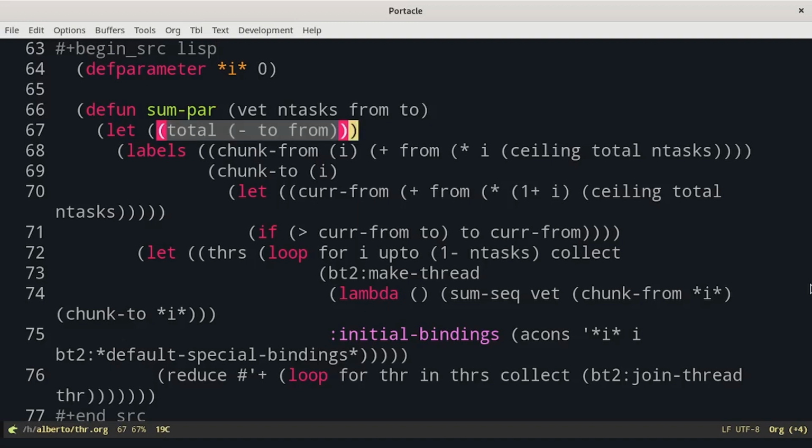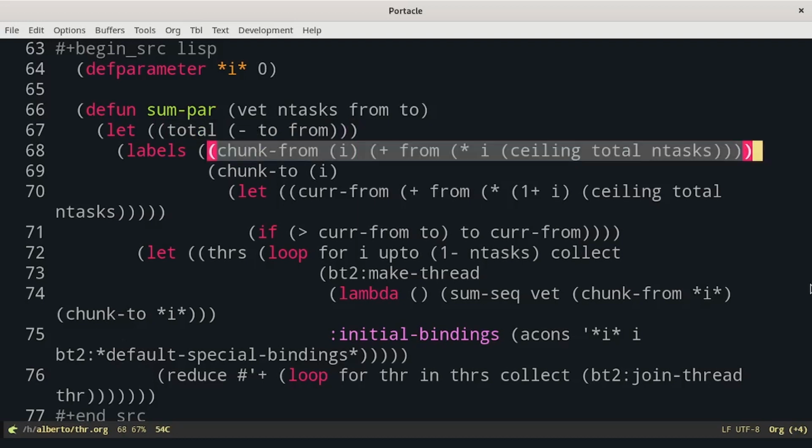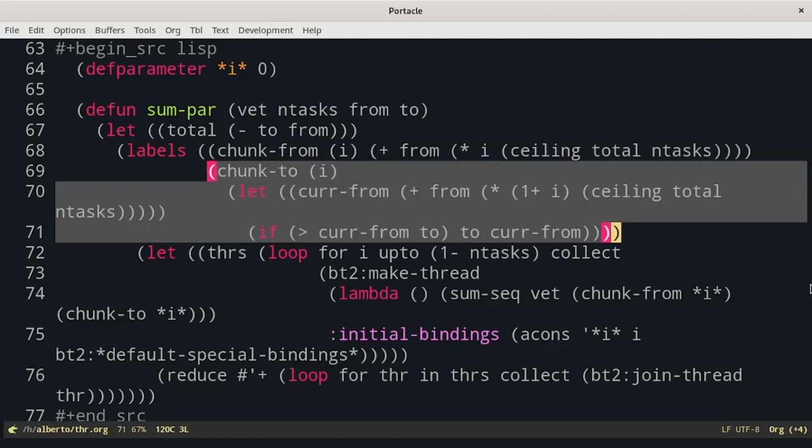We define the variable total, which is the number of elements, and then we have two functions, chunk-from and chunk-to. Chunk-from will give us the index of the first element of the i-th chunk. To get it, we just multiply the size of each chunk, which is the ceiling of total over tasks, with the i. Moreover, we have to sum the from. Chunk-to is analogous, but we have also to verify that if the chunk is the last one, we don't want to go out of the array.